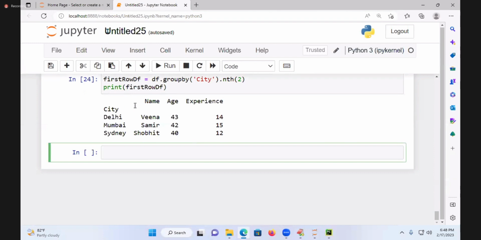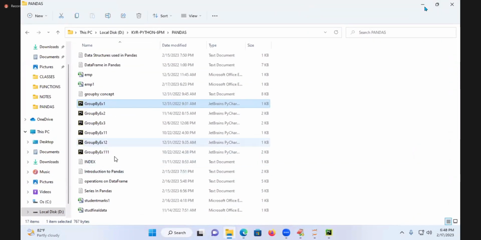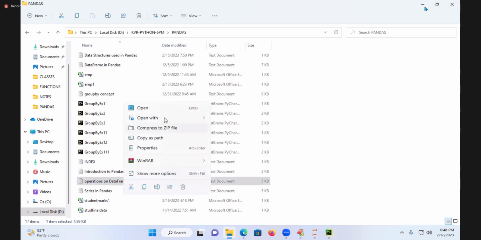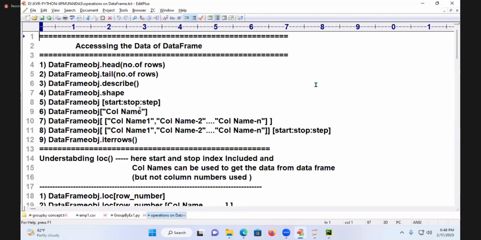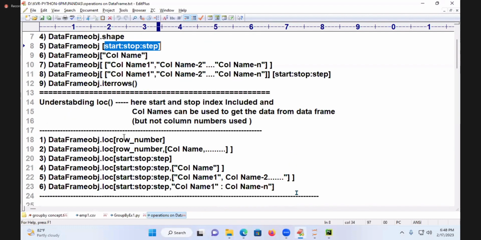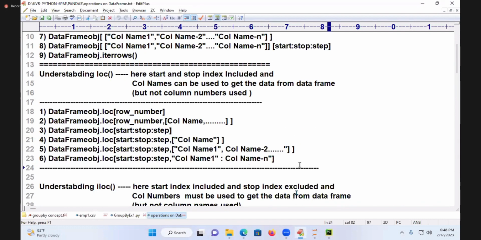Are you getting? Already I told you, no? In the beginning only I have to show you slicing. You write the position first of all. In yesterday's class, I already told you, this is called what? Start, stop, step. Column level slicing also I said.